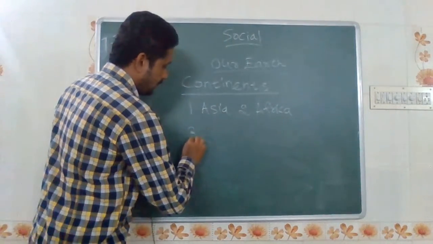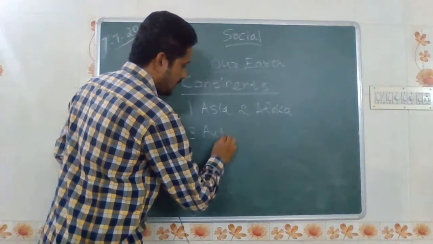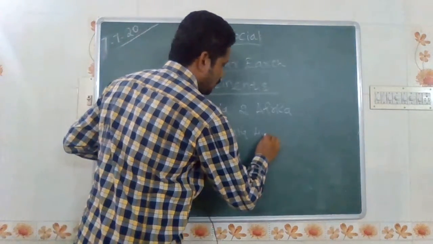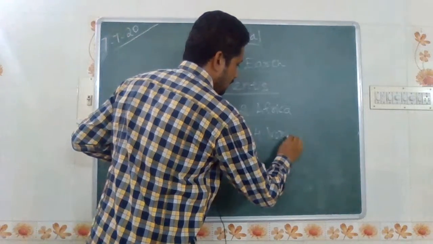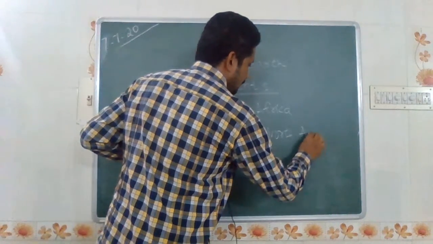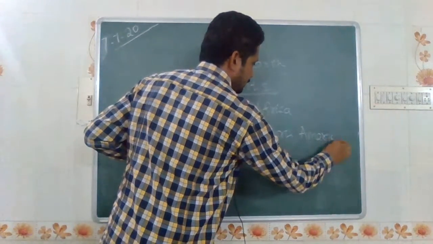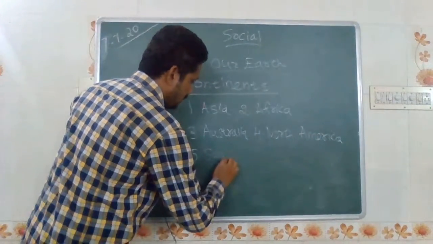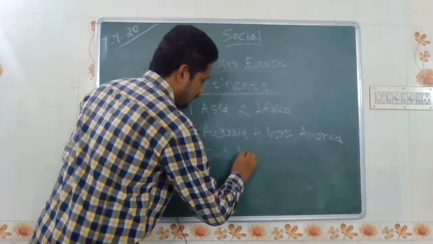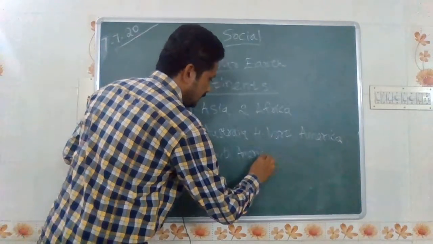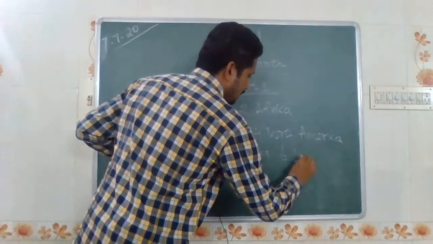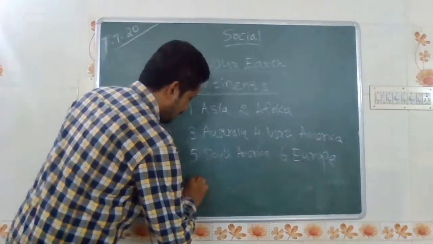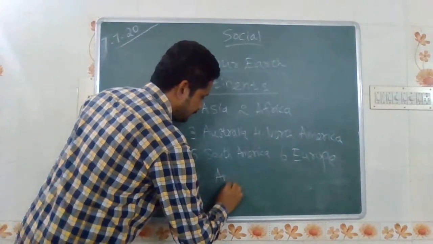Africa. The third one is Australia. The fourth one is North America. The fifth one, South America. The sixth one, Europe. And the 7th one, Antarctica.